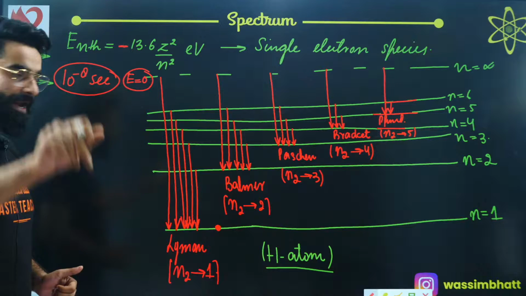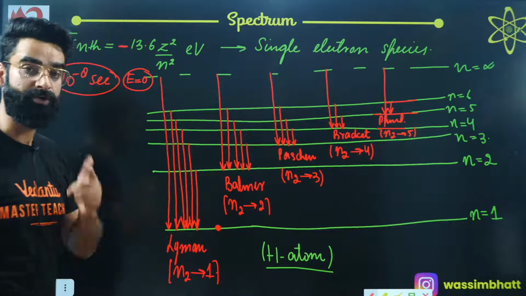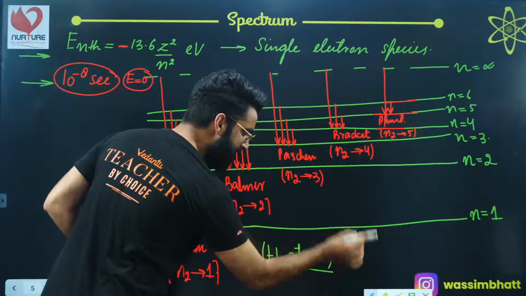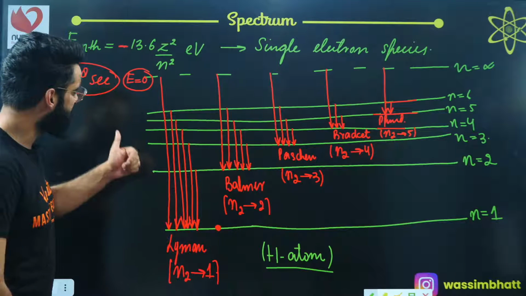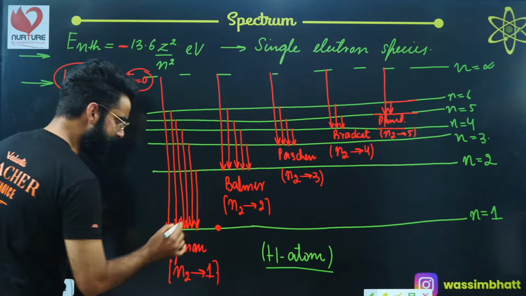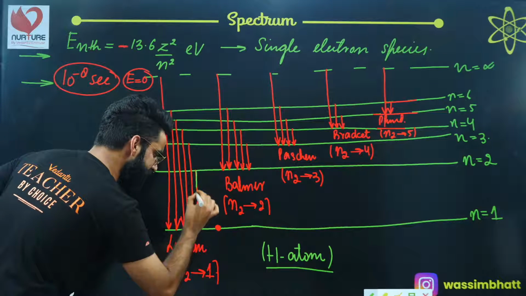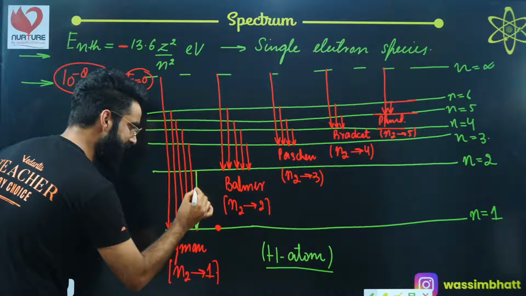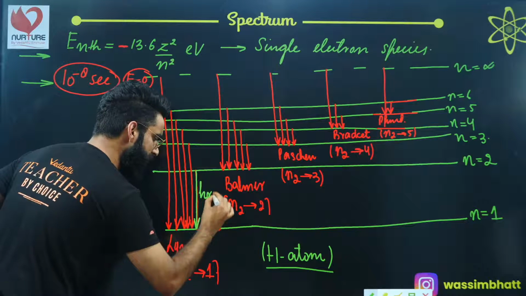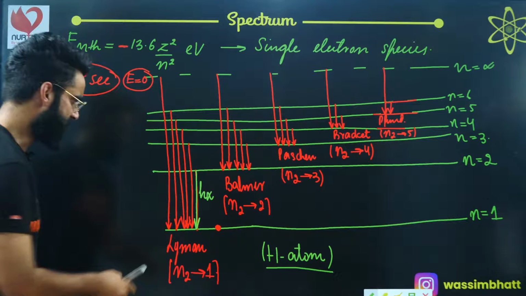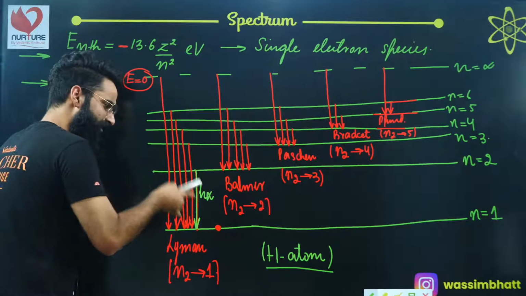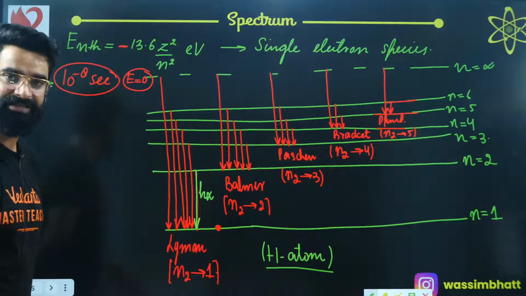Right, people? Now, there are a few terminologies which you need to take note of, and those are really important. See guys, have a look properly. In the Lyman series, the electron makes a transition from a higher energy state to shell number 1. The line from 2 to 1 in the Lyman series is what we call the first line of the Lyman series, or the H alpha line of the Lyman series.